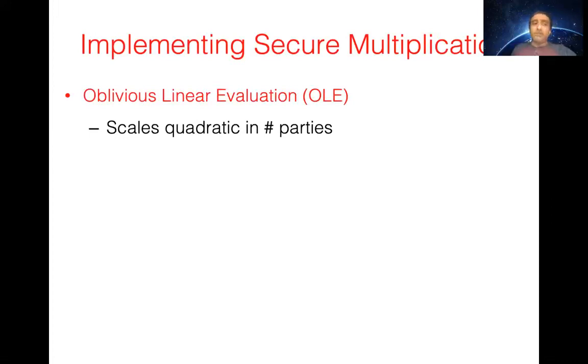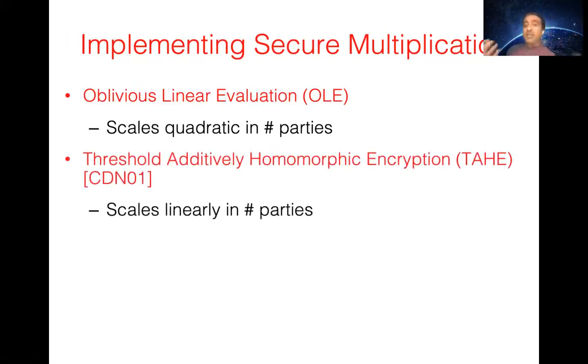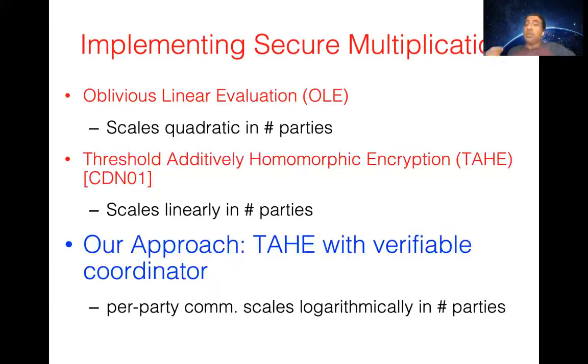But the main drawback of reducing it to OLE is that then your protocol is going to scale quadratically, because every pair of parties needs to use this. A better alternative is to use threshold additively homomorphic encryption, which actually scales linearly in the number of parties. We're going to use threshold additively homomorphic encryption, but with a twist. We're going to introduce an additional party that we call a coordinator. This coordinator is going to facilitate the parties being lightweight on their spec, which means that this coordinator, in fact, is going to take some of the heavy part of the computation as well as the communication.